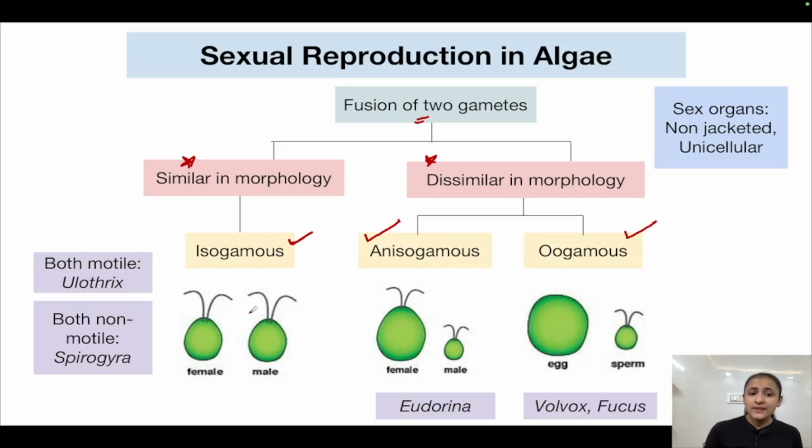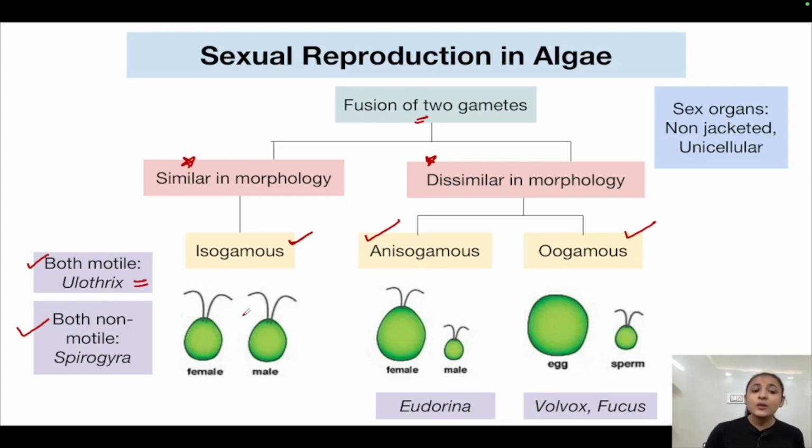Now, what happens in algae is that in isogamous type also, it is not necessary that both of these would be motile. Either both of these are motile or both of these are non-motile. Both of these will always be similar in size. They will always look identical to each other. Okay. But they can either be motile or they can be non-motile. So, both are motile in Ulothrix, which is again the example of a green alga. This is one of the examples. Okay, so all of these examples are very important from NCERT. You have to remember all of these, all right?